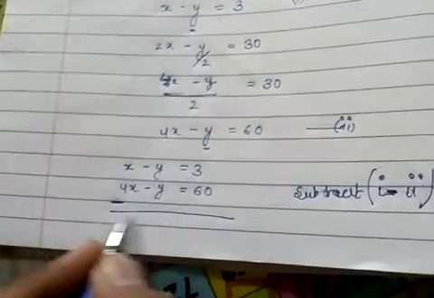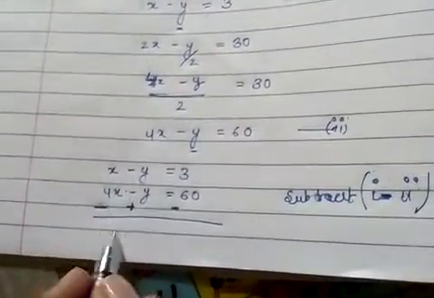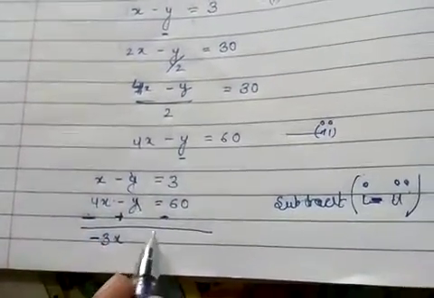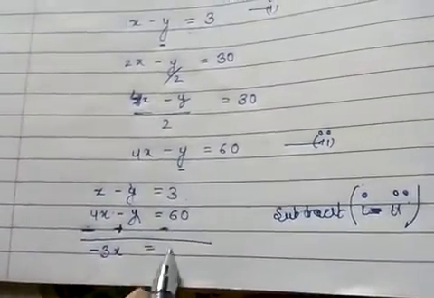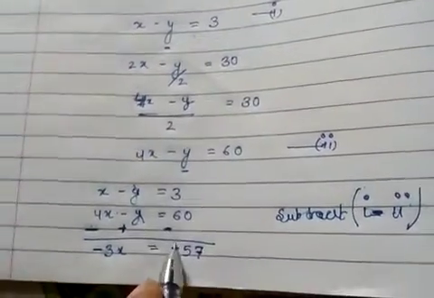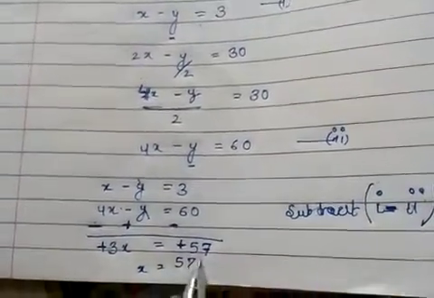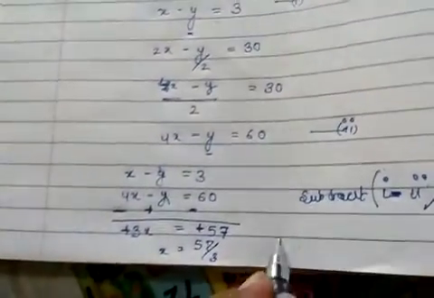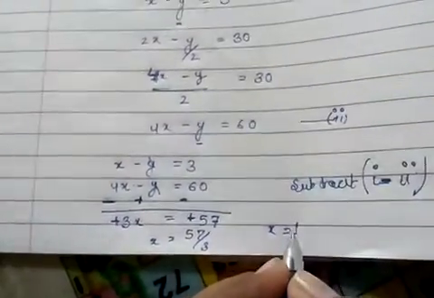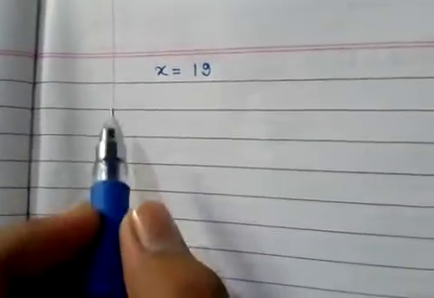So here the minus sign becomes plus, so minus 3x, and y cancels out, equal to 3 minus 60, which is minus 57. Minus cancels from both sides, x equal to 57 upon 3. So x will be 19 years old. We get x equal to 19.